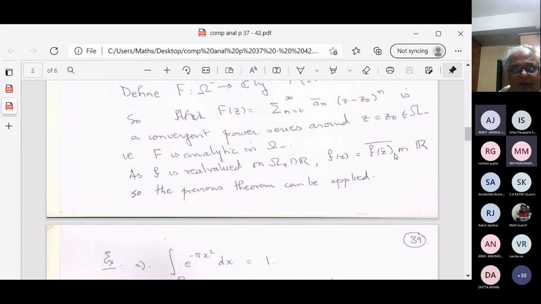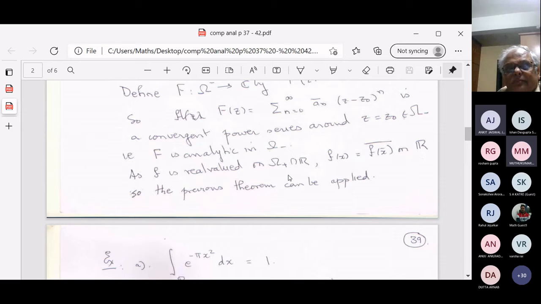Why? Because f is real valued on the x-axis. And therefore this extension is holomorphic, by the previous theorem I had. I'm using this previous theorem to show that capital F is holomorphic.